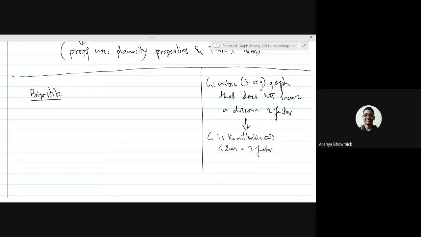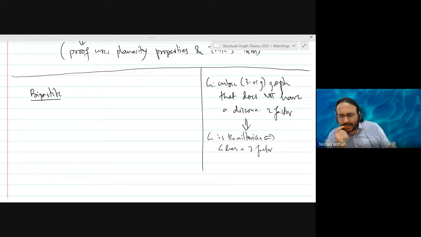So if we can find the size of maximum matching in such graph G, and if it is exactly equal to n by 2, then we have got a one factor, because a perfect matching must have exactly n by 2 edges. Now from the Tutte-Berge theorem, we know that alpha prime G is exactly equal to the minimum of that formula. In that formula, we computed the size of a minimum.